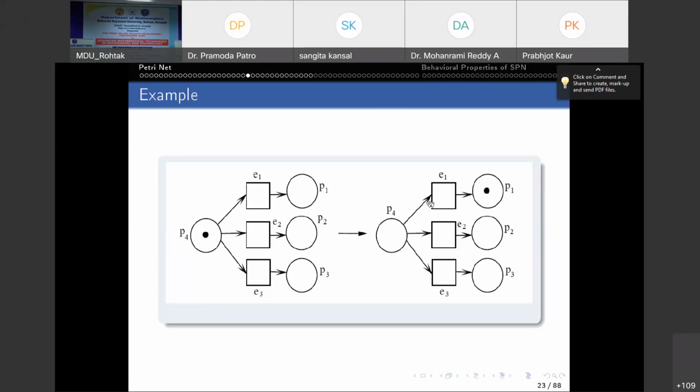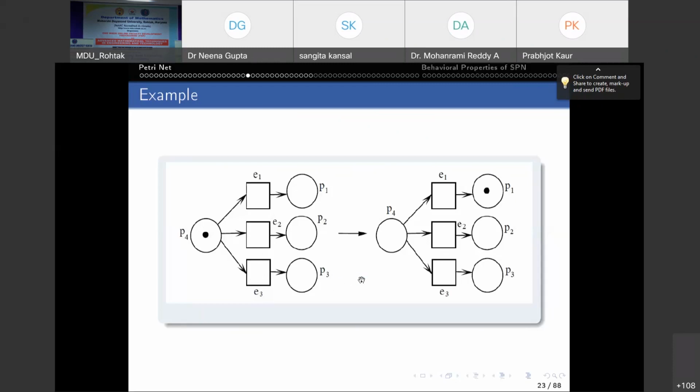This is the situation. If E1 fires, token moves from P4 place to P1 place, and then after that E2 and E3 will not be enabled. They're disabled, right? So this is a conflict situation, whether we want E1 to be fired or E2 or E3. So it depends upon our system, our modeling, what you want actually. You want E1 to fire or E2 or E3, but it is a conflict situation.